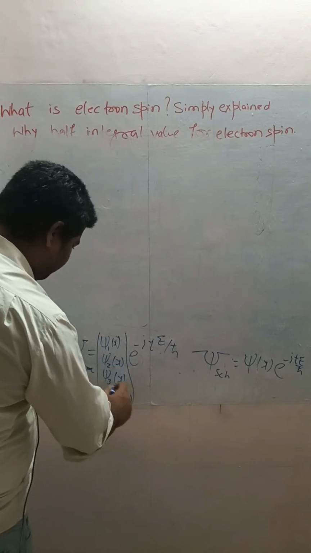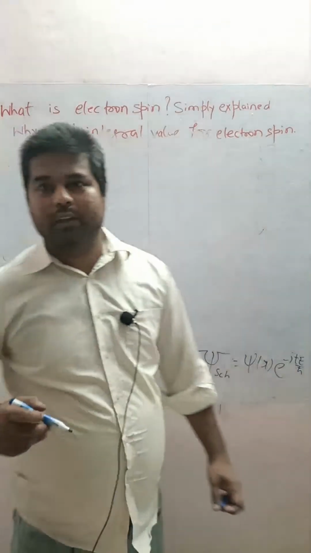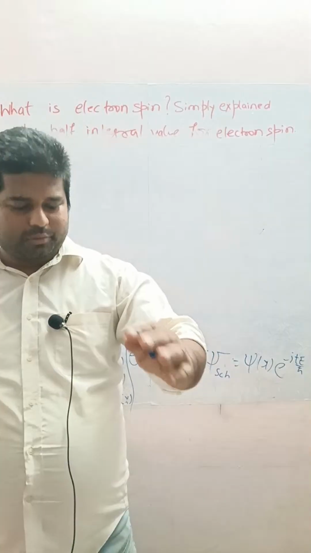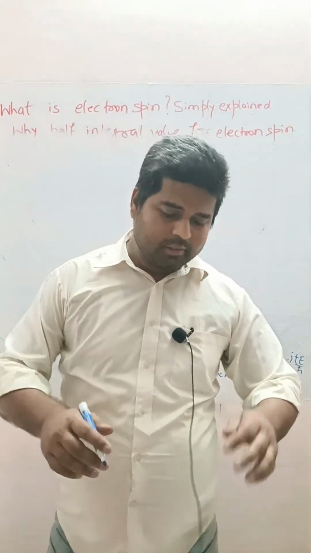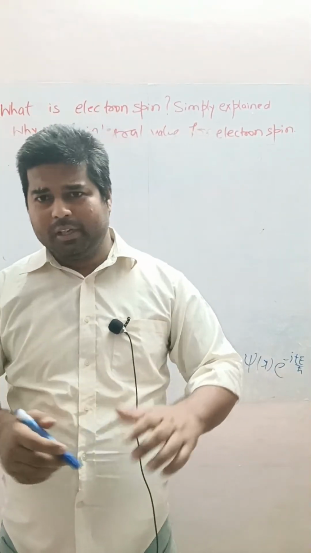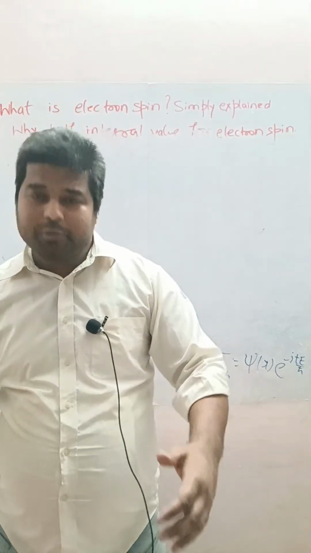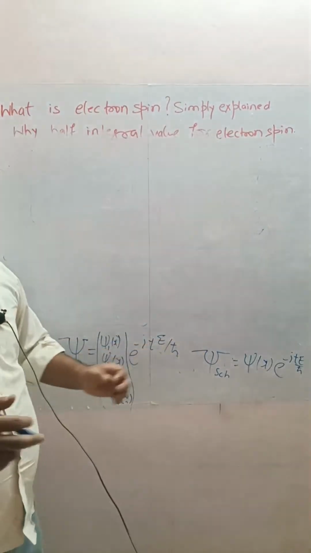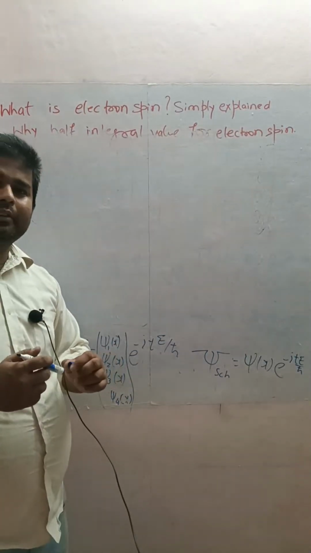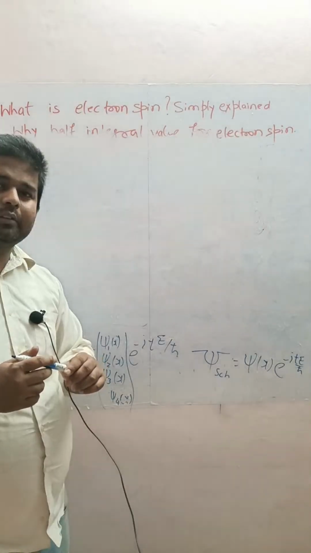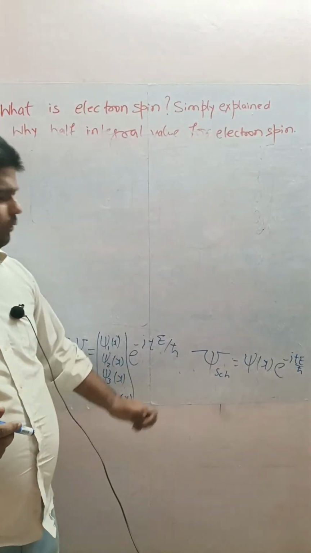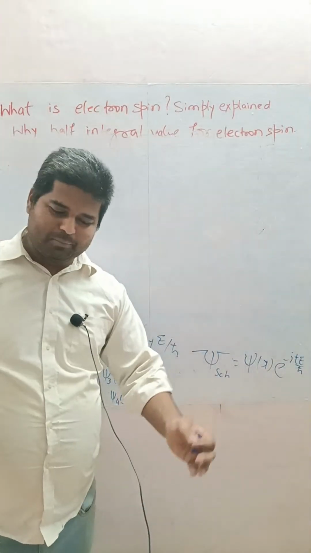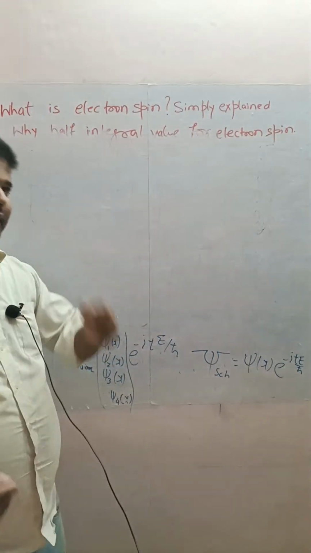Another question from the same channel: what is the rotation of the spinning electrons? Yes, I will explain it. Have some patience with this slide, and after 10 minutes I will demonstrate what the half integral value of electron spin is. There's another comment again, asking to explain in a concise way, not the whole story. Okay, I'm going there. If you have waited this much, wait for 5 or 10 minutes.